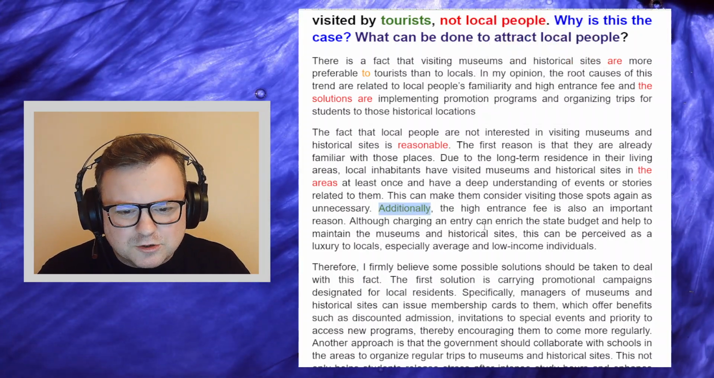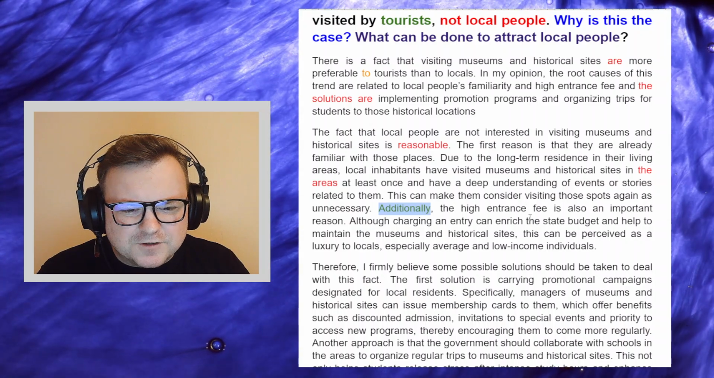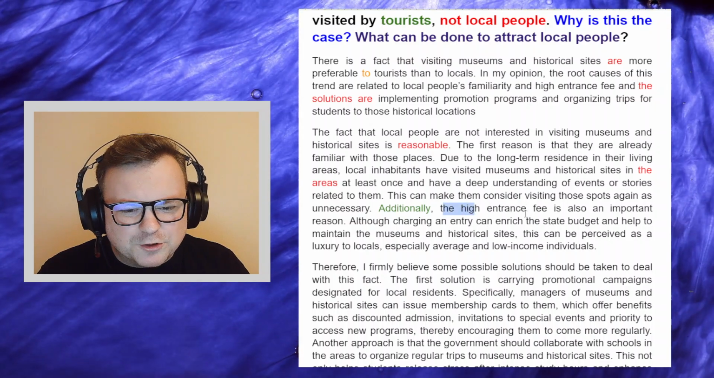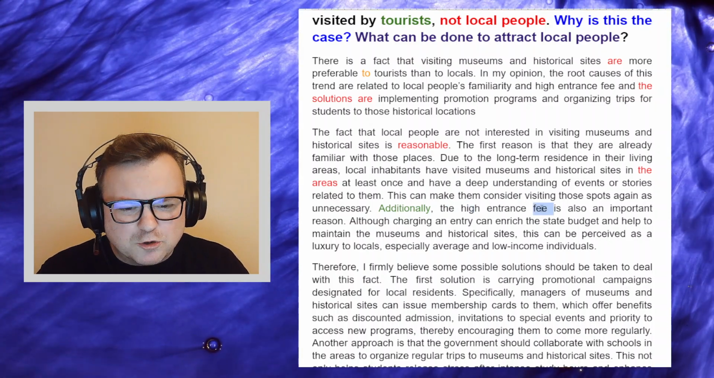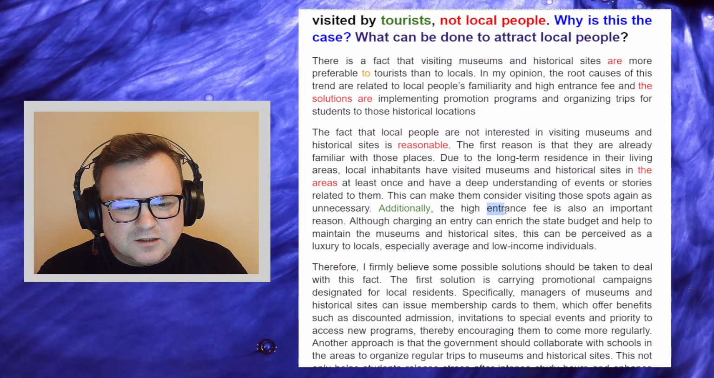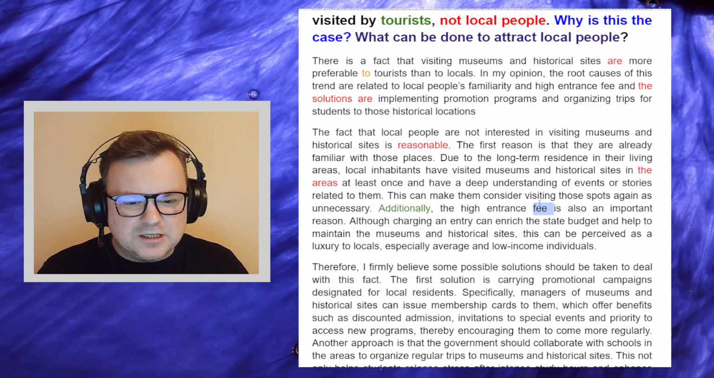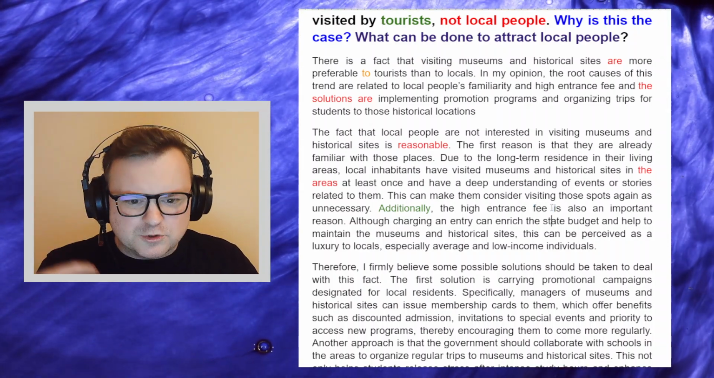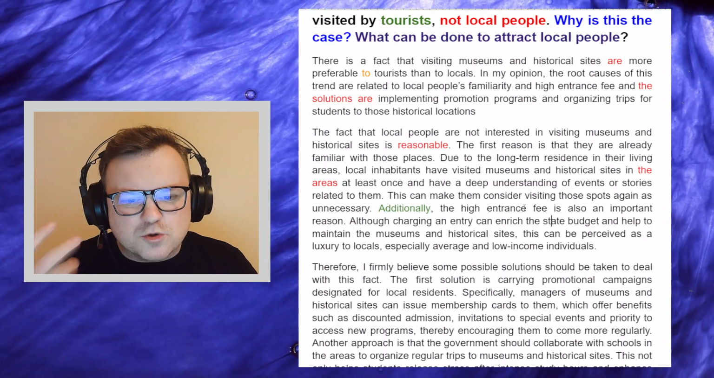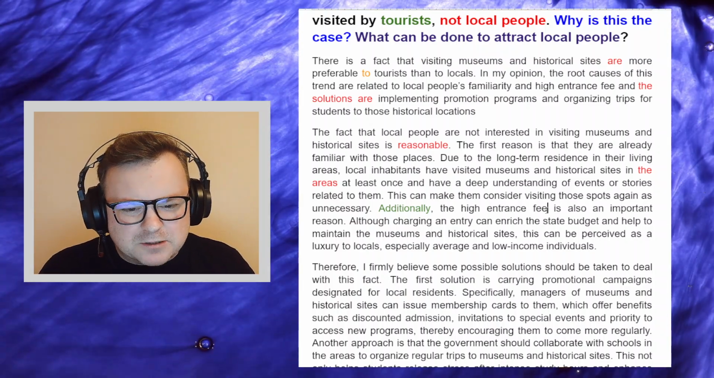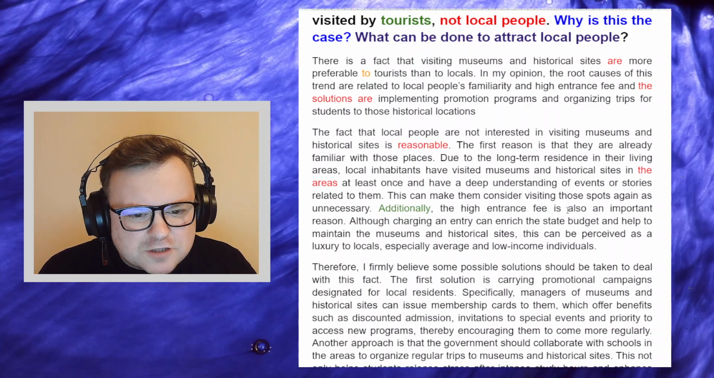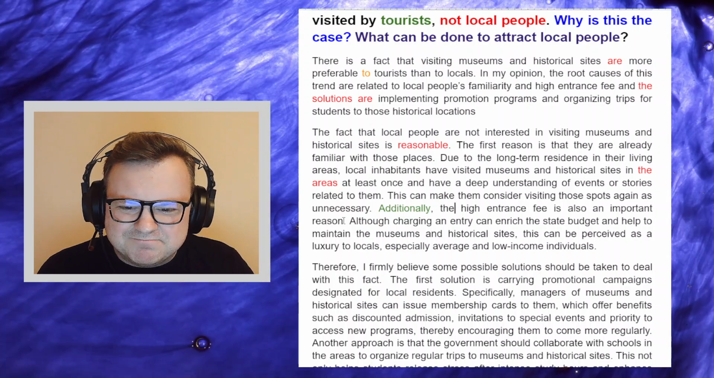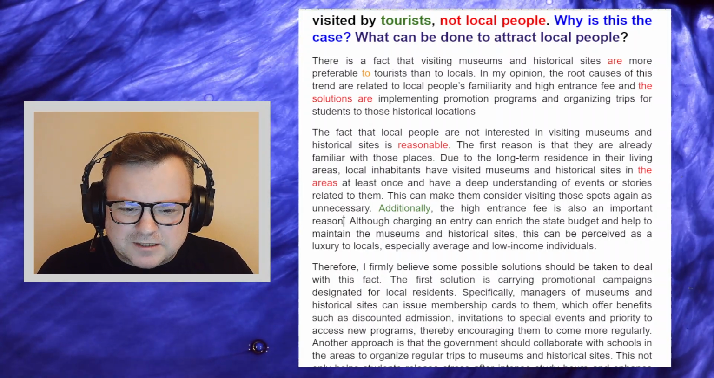Will we get reason number 2? The high entrance fee. Again, the high entrance fee is just used. I want a post modifier here. So entrance fee, or fee is the main noun. Entrance fee to museums and historical sites, or to these places. So that would be useful here. Anyway, the high entrance fee is also an important reason. Yeah, not perfectly explained.